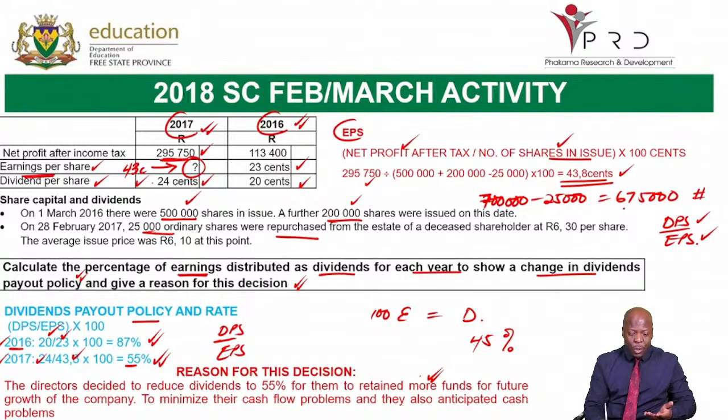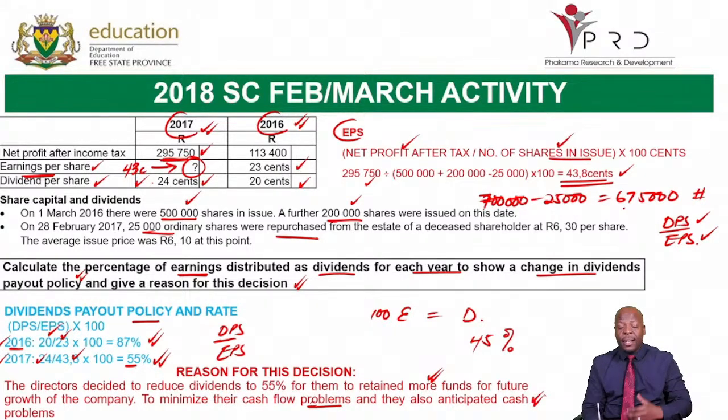They can also do this to minimize their cash flow problems, all right? And also, if they anticipate that they're going to have cash flow problems, they'd rather retain and then ensure that they do not have challenges of cash flow.